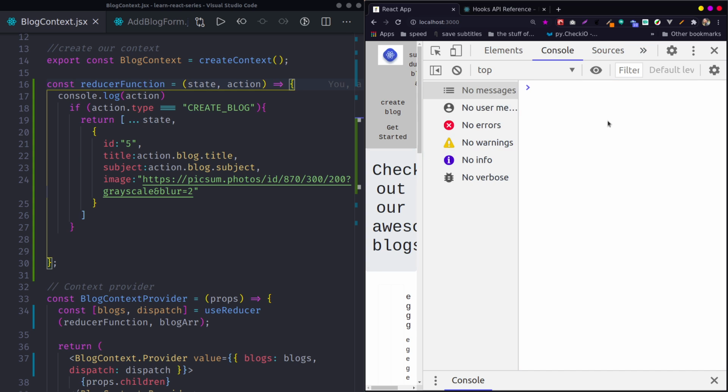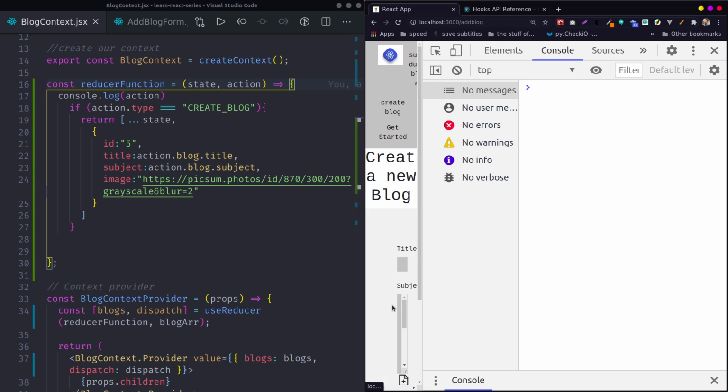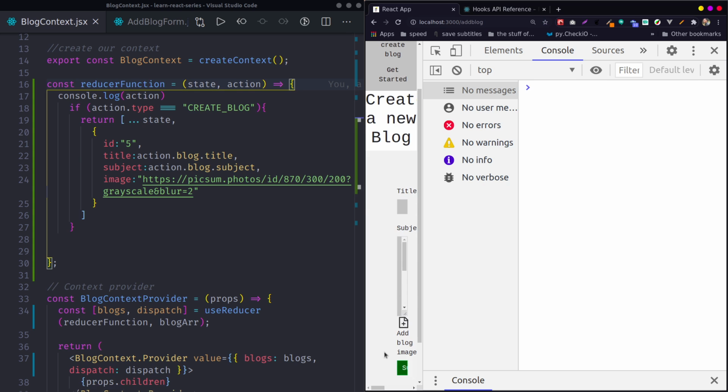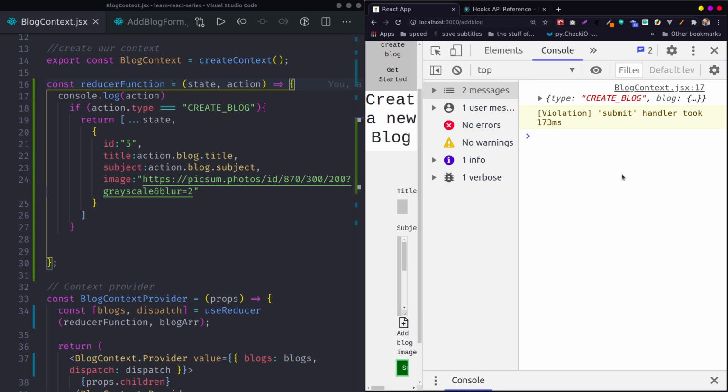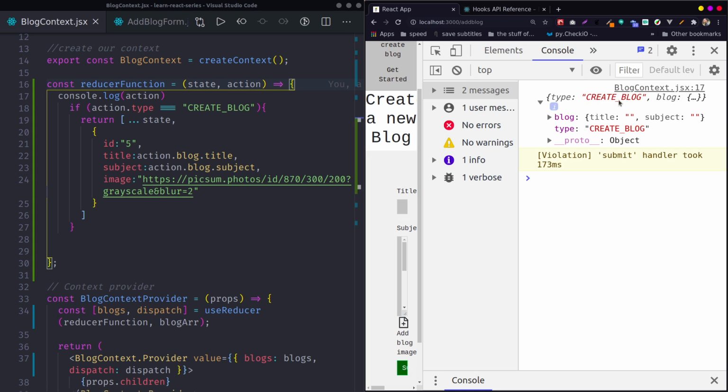Then this reducer function is called when you create a block. When I submit something here in the block together, you can see the action here has a type of create block.